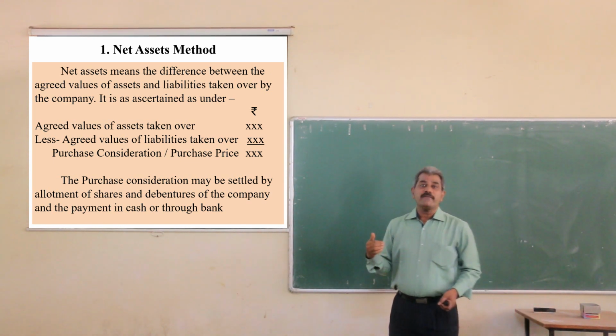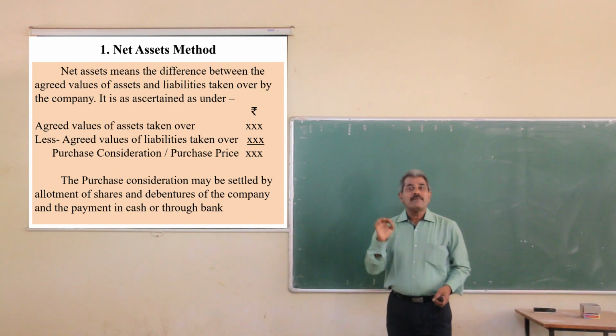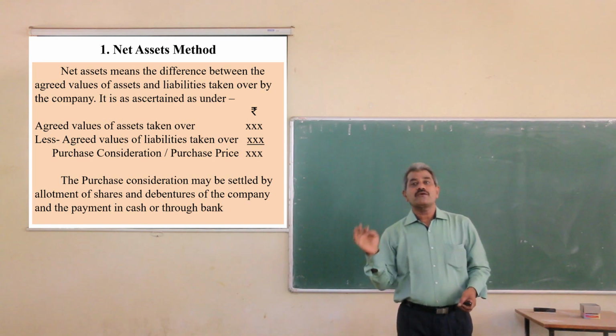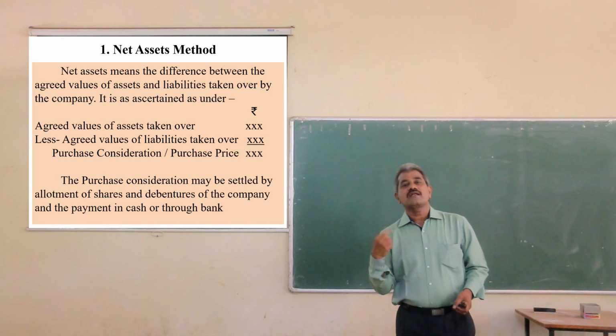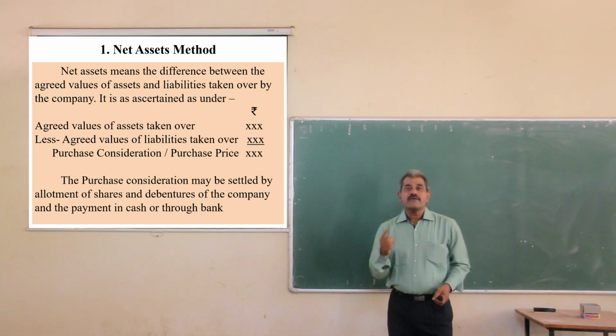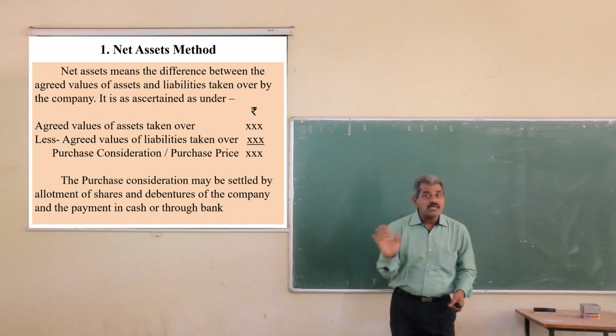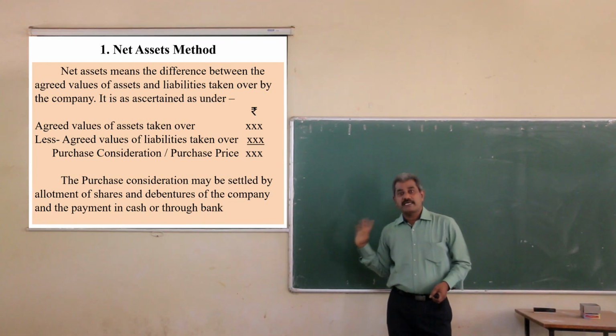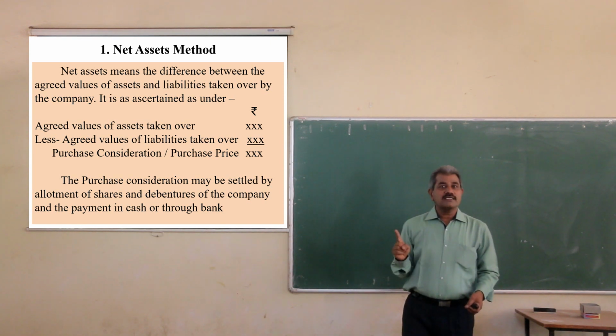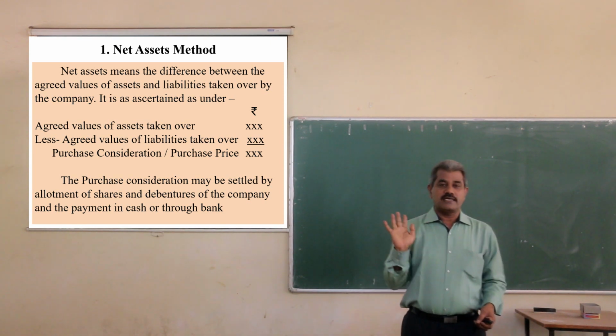In the same way, the liabilities which are taken over by the company will be considered, and with the agreed value or revised value. The value given in the balance sheet is book value, which is not considered for the purpose of calculation of a purchase price. Book value is not considered, only the agreed value is considered.